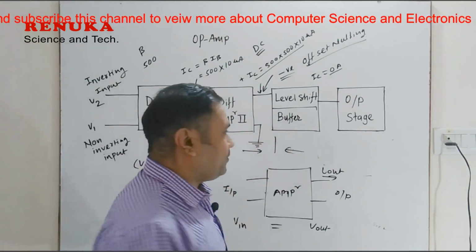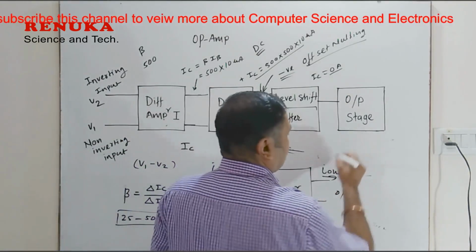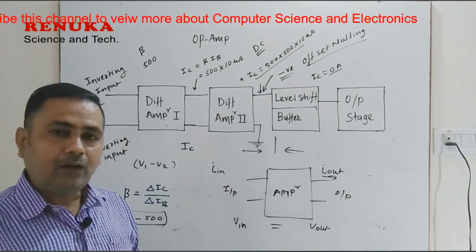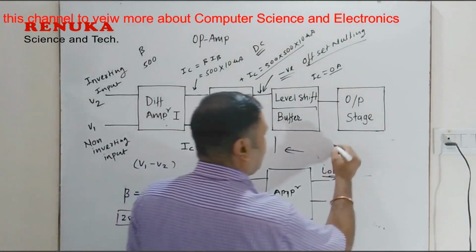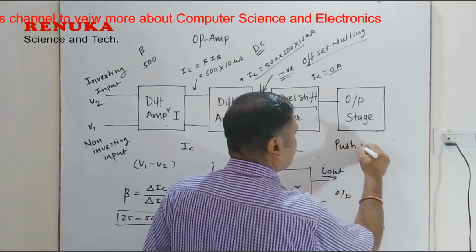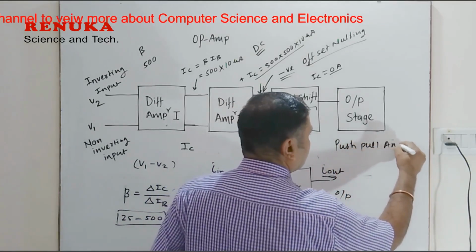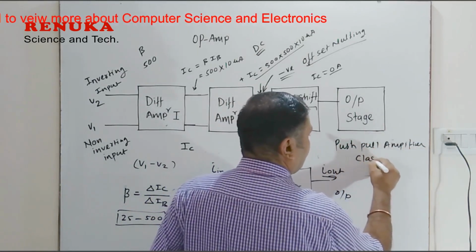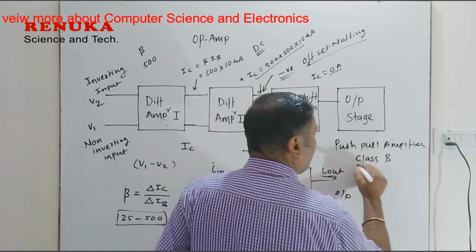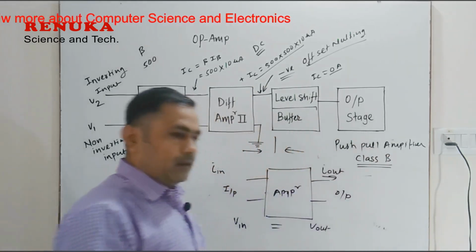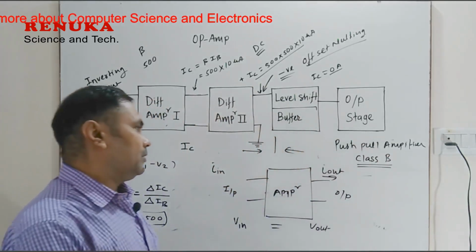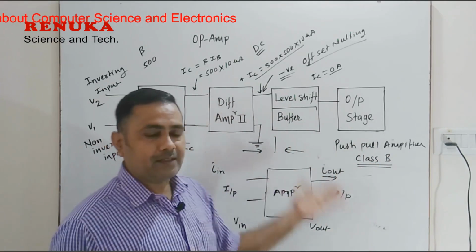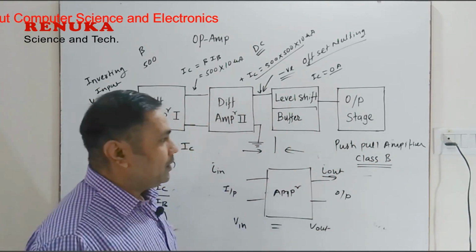In the operational amplifier, there are certain types of amplifiers. One kind of amplifier is called a push-pull amplifier, and this amplifier comes in the category of class B. In the 11th, you might have learned about the classification of amplifiers: class A, class B, class AB.